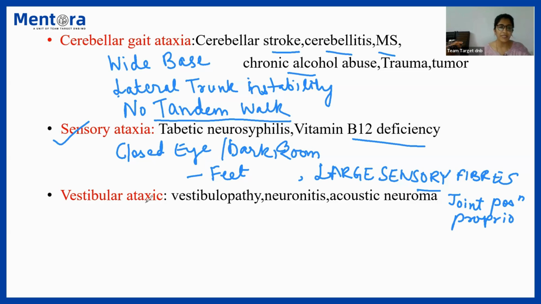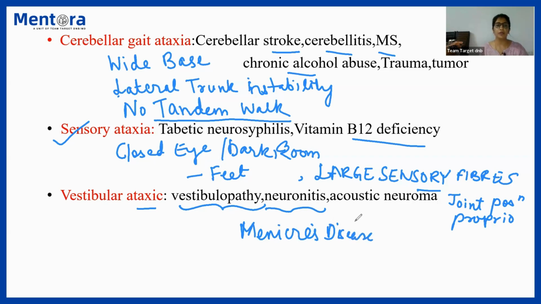Next one is about vestibular ataxic gait. Vestibular ataxia is a tendency to fall forward or backward. That is due to involvement of the vestibule, that is in the middle ear. That may be due to some vestibulopathy or neuronitis, Meniere's disease, or acoustic neuroma. All these lead to an unstable gait that is known as vestibular ataxic gait. I hope this much is clear to all.